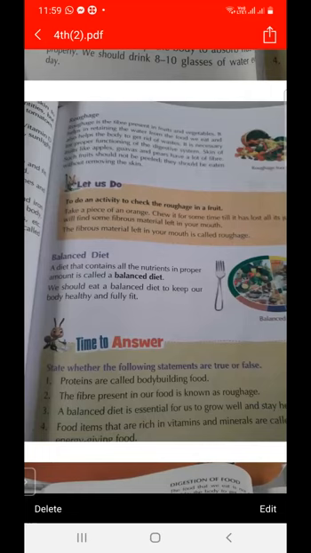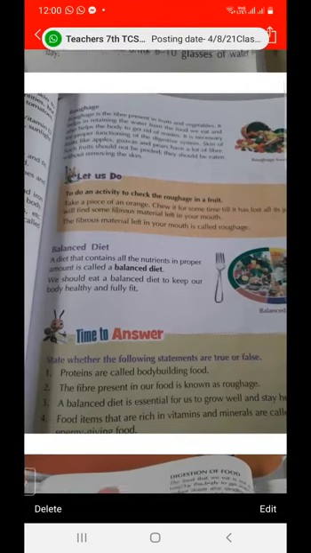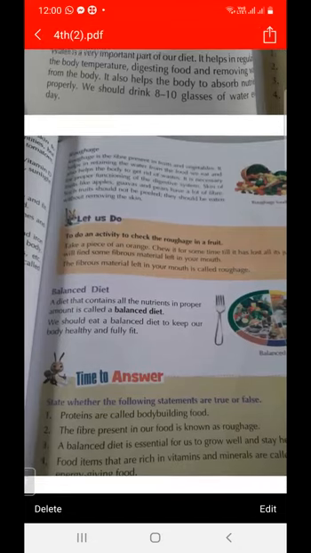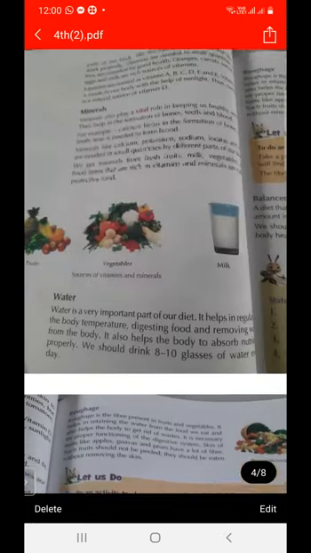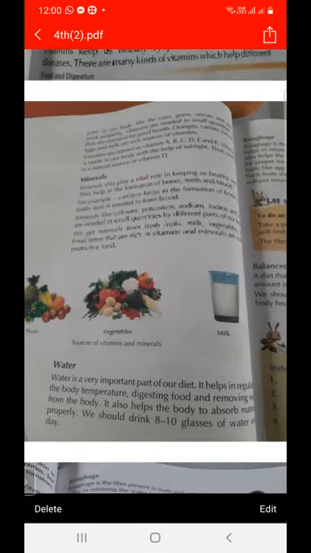So they are called components of food. The first component is carbohydrates, then protein, then fat, then protective food, which is vitamins and minerals, then water, and next is roughage. So there are many components of food. You have to remember the components of food and from which item we can obtain them.